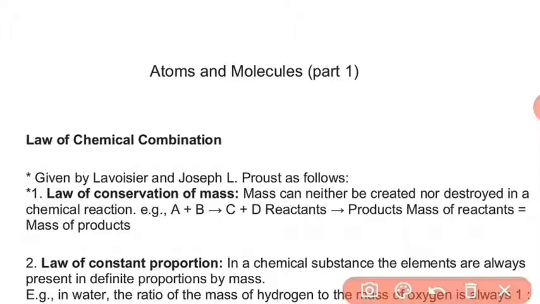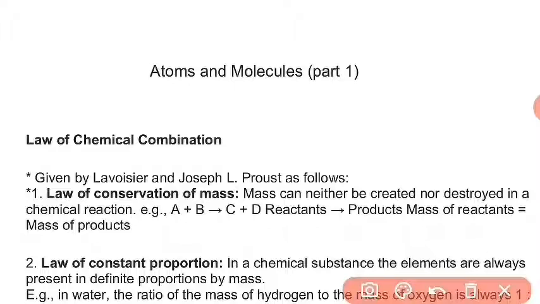Now after knowing these facts, scientists tried to find out answers to some questions such as why elements combine with each other, how elements combine with each other, and what happens when elements combine with each other. These laws of chemical combination were given by scientists to explain all these questions.